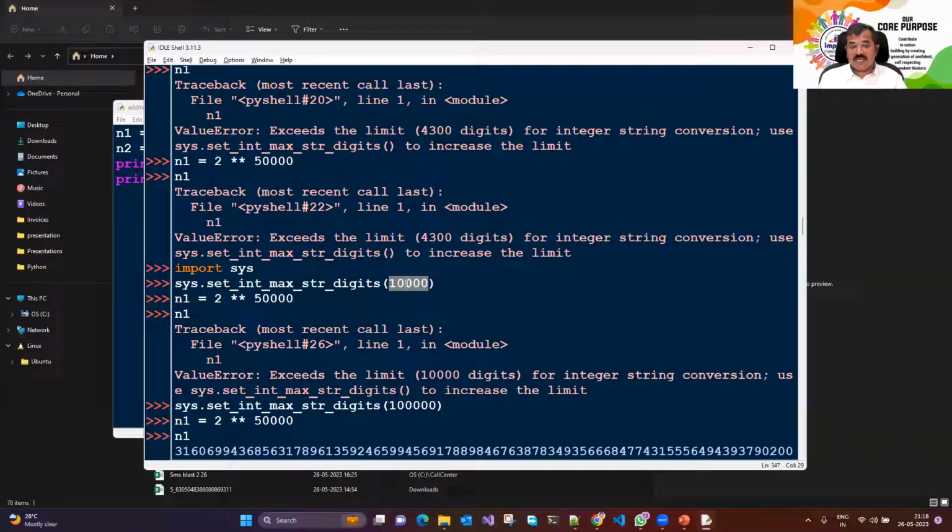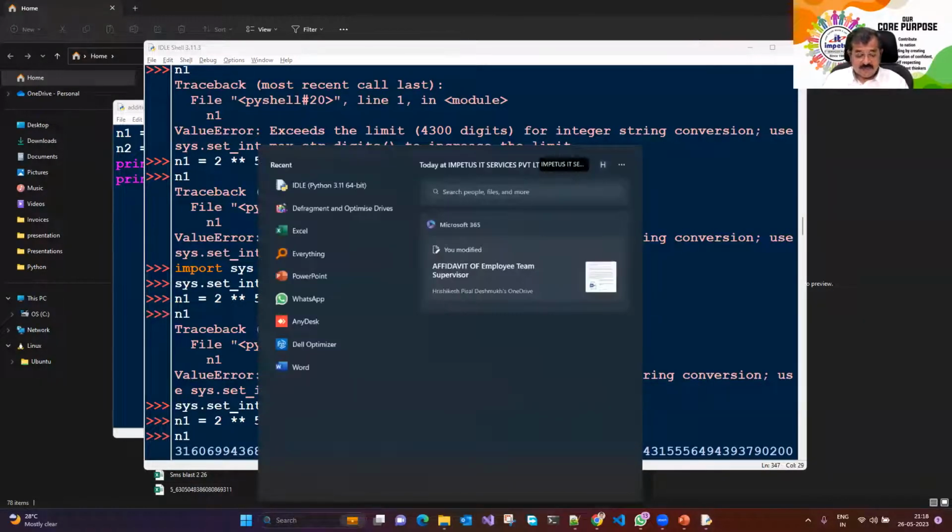That means your number can have that many digits, and it will be able to display a number of that many digits. But this can also fail if your RAM is not sufficient. So your RAM should also be sufficient. I have 16 GB RAM. I have enough RAM, I think it's 16 in mine.